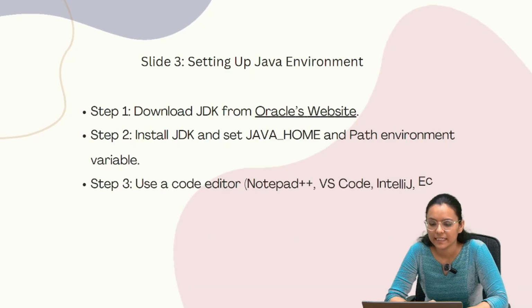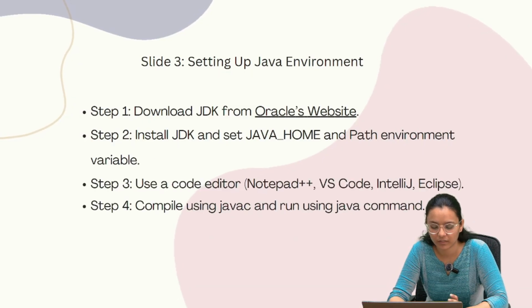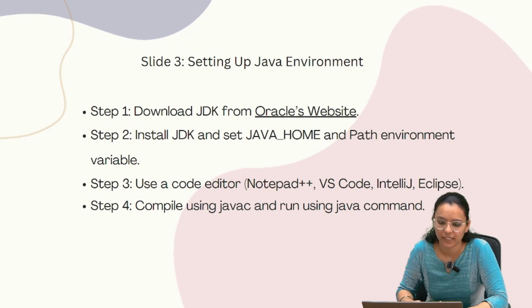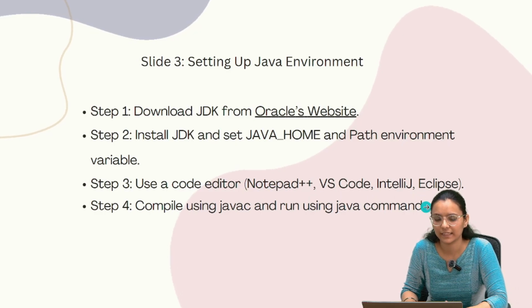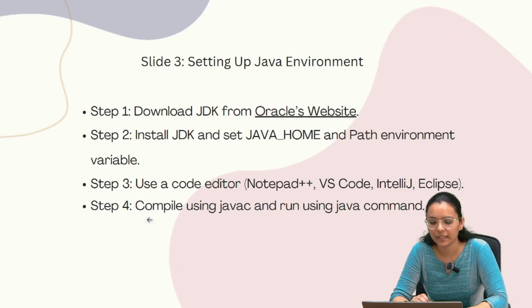Now, setting up the Java environment. There are 4 steps. First, download the JDK from the Oracle website. Second step is to install the JDK and set the JAVA_HOME and PATH environment variables. Step three, use a code editor like Notepad, VS Code, IntelliJ or Eclipse. Step 4 is to compile using javac and run using the java command.